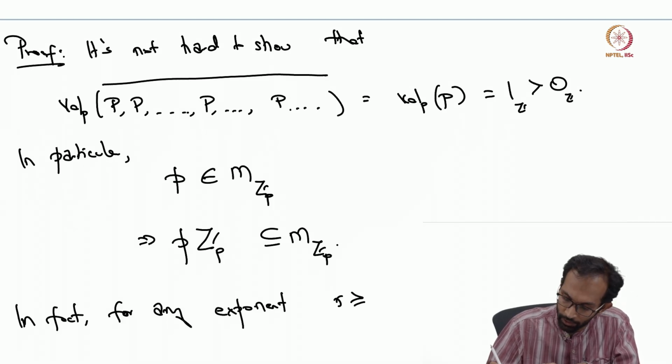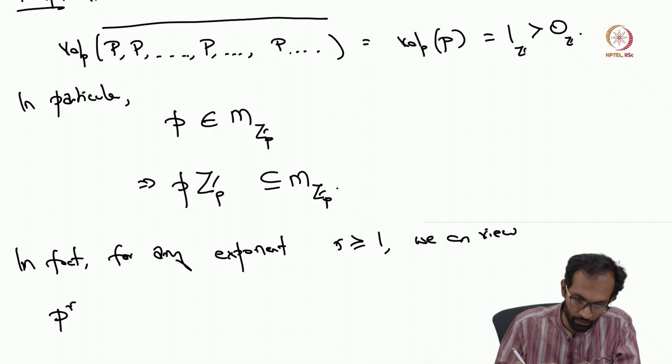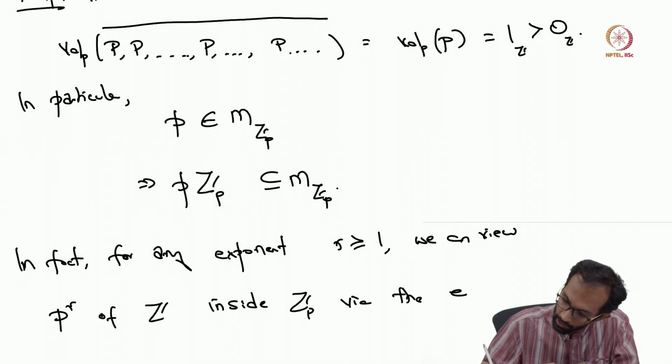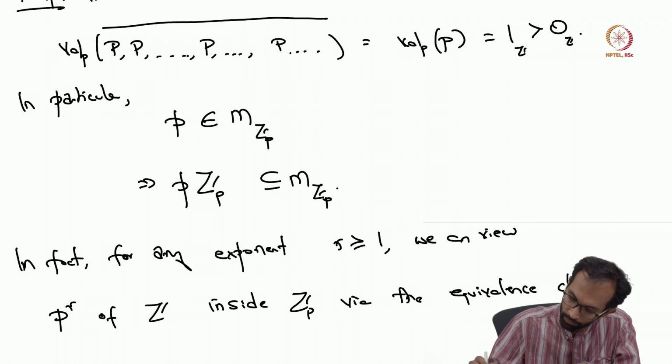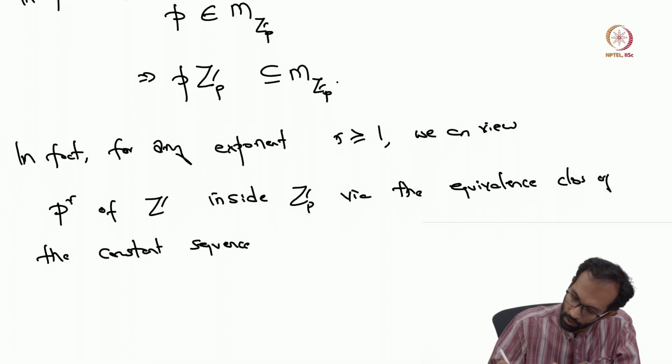Okay, and in fact, for any exponent r which is larger than or equal to 1, you can play the same game. We can view p to the r of the integers inside Z_p via the equivalence class of the constant sequence p to the r, p to the r, and so on and so forth.